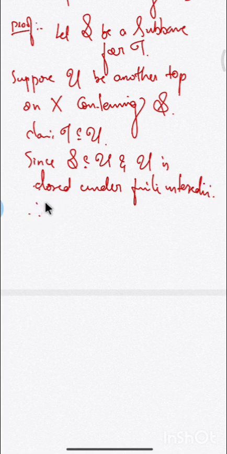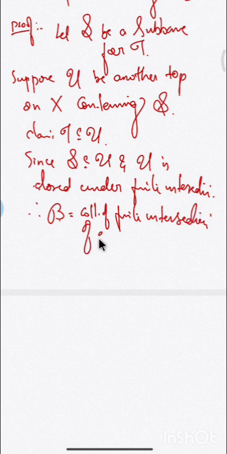Therefore script B, the collection of finite intersections of elements of S,